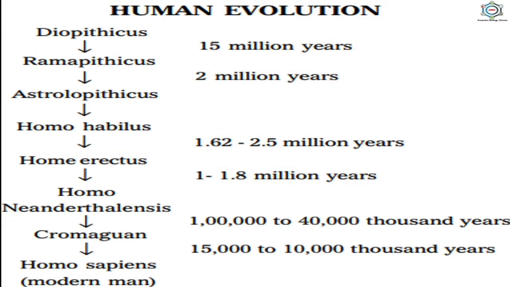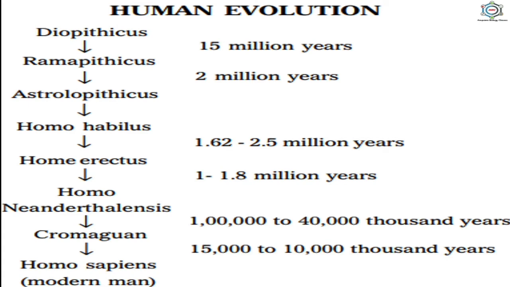So in case of human evolution, at first Dryopithecus forms the Ramapithecus in 15 million years ago. Then Ramapithecus formed the Australopithecus in 2 million years. Then Australopithecus formed the Homo habilis, and Homo habilis converted into Homo erectus in 1.6 to 2.5 million years.